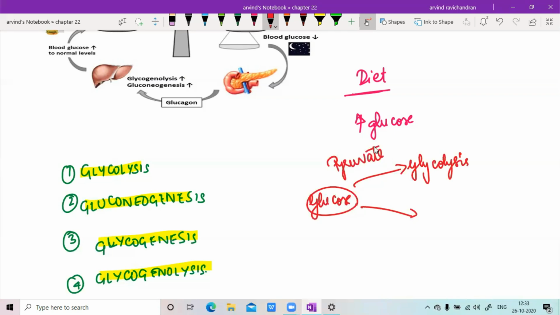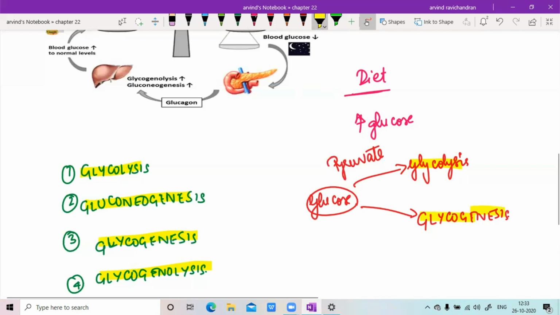Or else I can convert it and store it in the concerned part. So you all know the storage form of glucose in humans is going to be glycogen, and since there is synthesis of glycogen, I call it glycogenesis. So these 2 processes, if you observe, glycolysis and glycogenesis, are mainly concerned with utilization of glucose, meaning reducing the blood glucose level, that is giving a hypoglycemic state. So the hormone insulin is concerned with glycolysis and glycogenesis. So always remember, there is going to be one lysis process and one genesis process concerned with these hormones.